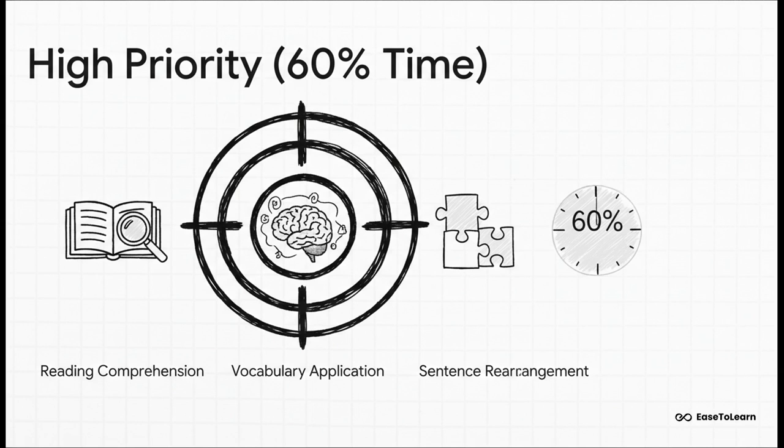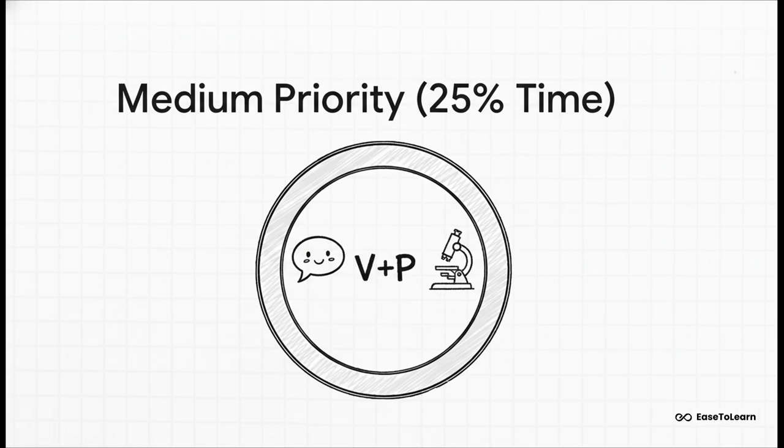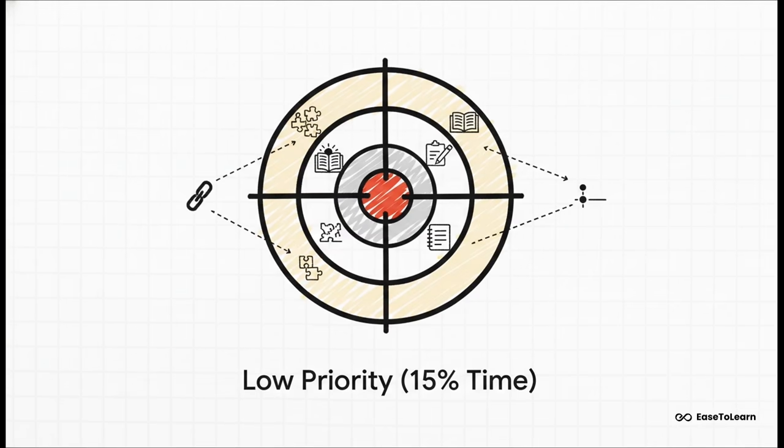Next up, let's talk about the medium priority topics. These should get about 25% of your study time. This bucket includes things like idioms and phrases, phrasal verbs, and some specialized vocabulary, like literary devices. They don't appear as often as the high priority topics, but getting these right can really push your score up. So once you're confident with the basics, this is your next focus. And finally, we have our low priority topics, which need just about 15% of your time. This covers things like conjunctions and prepositions. Now, the smart way to learn these isn't to study them separately. Instead, you'll pick them up naturally as you practice phrasal verbs and sentence construction. It's just a much more efficient way to learn.